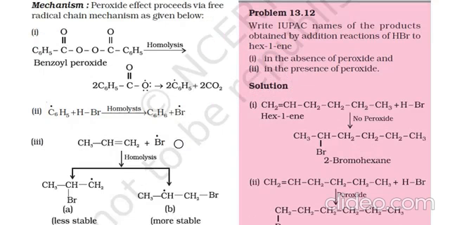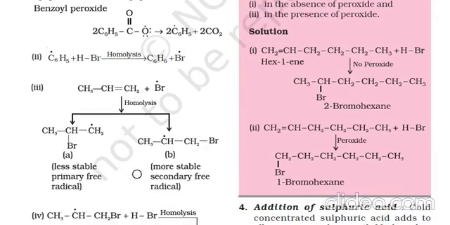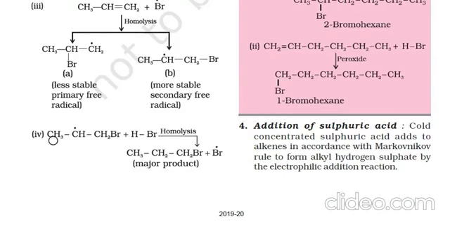Next, CH3CH double bond CH2 will react with the free radical of bromine and addition will be done here, and a CH3CHCH2Br free radical will be produced. The more stable secondary free radical is formed here, CH3CHCH2Br. Now this will react with another molecule of HBr, break this HBr and take its H at the middle free radical carbon, and form CH3CH2CH2Br, 1-bromopropane.